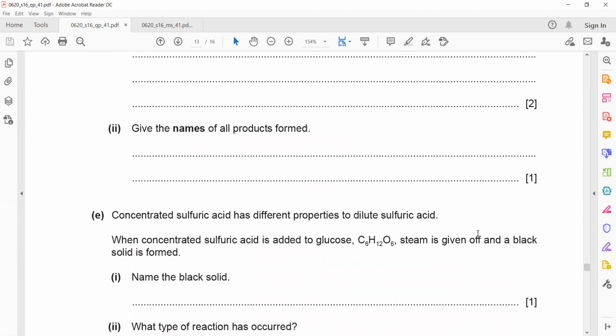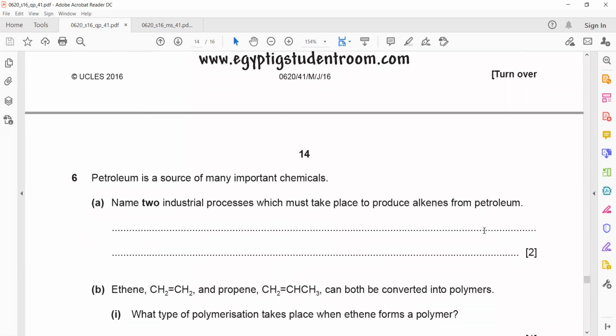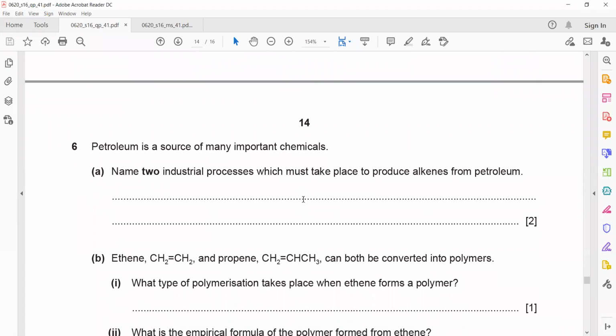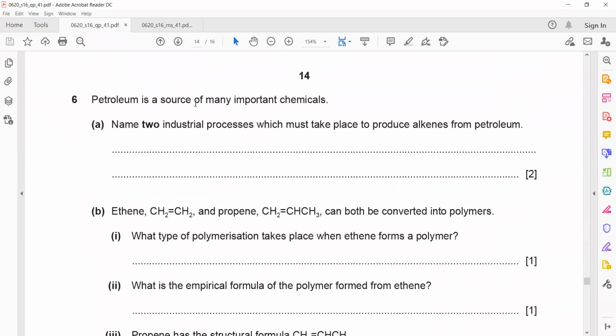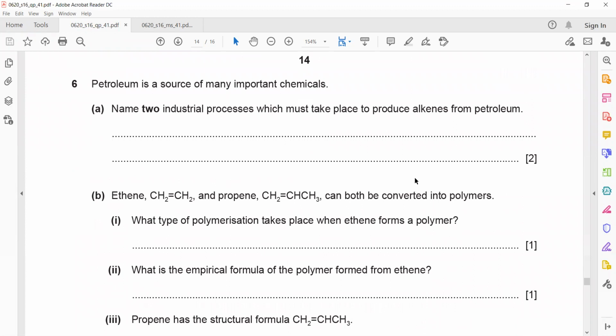The first question: petroleum is a source of many important chemicals. Name two industrial processes which must take place to produce alkene from petroleum. Petroleum here refers to crude oil, and we want to produce alkene from crude oil. So what are the two processes involved?